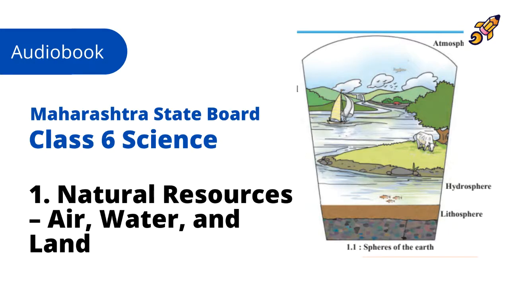What we have learnt. 1. The elements available in nature, which fulfill the basic needs of living things, are called natural resources. 2. Air, water and land are important natural resources. 3. Soil has both biotic and abiotic constituents. 4. There are many constituents of air such as nitrogen, oxygen, carbon dioxide, inert gases, water vapor, and dust particles. 5. The ozone layer is a protective shell of the Earth. 6. Natural resources should be used carefully and sparingly.